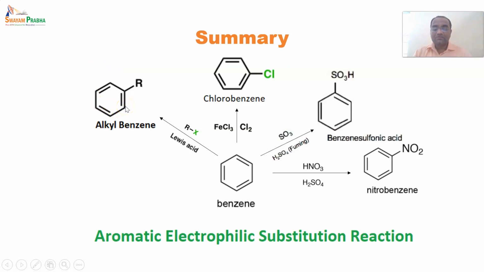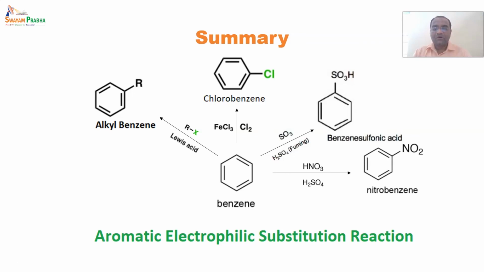We have also seen some limitations of Friedel-Crafts alkylation: it does not form a straight chain product, because there is a rearrangement in between.